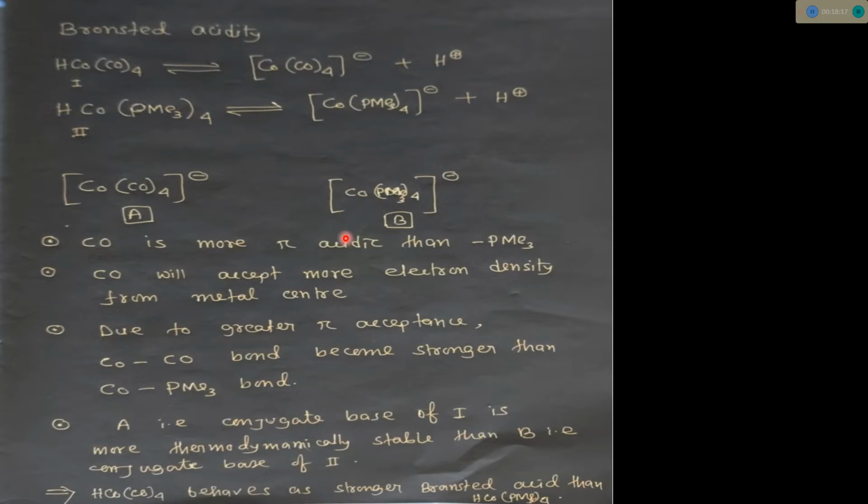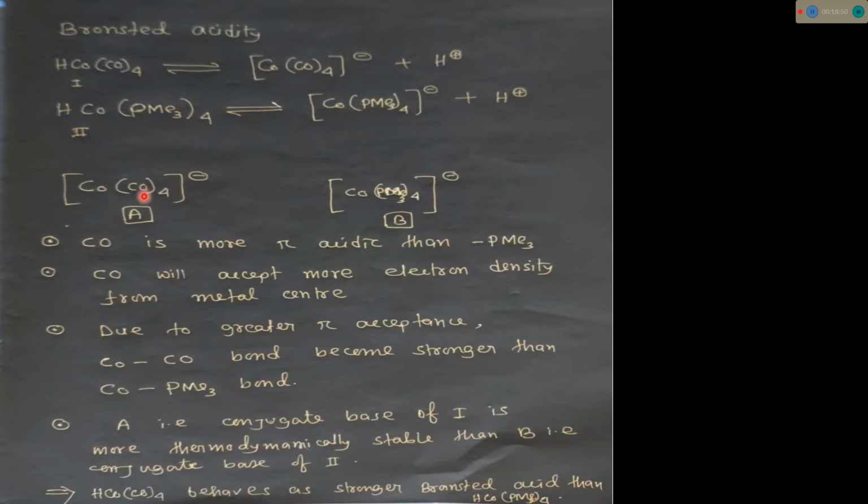Since PMe3 accepts less electron density from the cobalt metal center, consider the bond between cobalt and phosphorus in this case, versus the bond between cobalt and the carbon of the carbonyl.